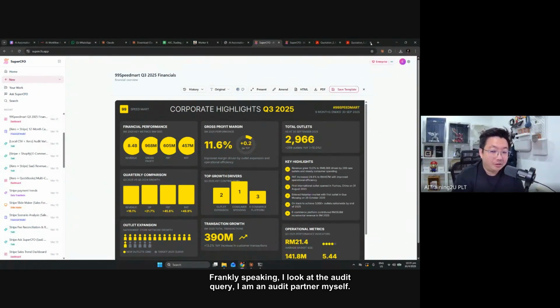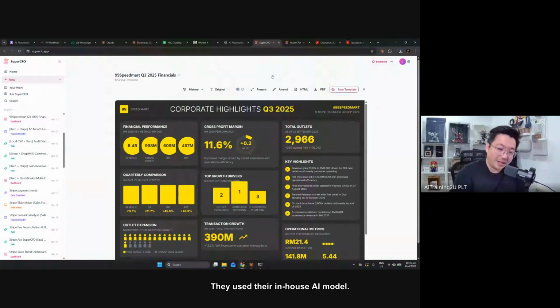Frankly speaking, I look at the audit query. I am an audit partner myself. The query quality is better than a second-year full-time staff. Means it's at A2 or S1 level. And in terms of the analytics, right? I think early this week, I went to Singapore to visit one of my friends. He is an economist in OCBC. They are using a lot of AI, but they are not particularly using Claude. They didn't disclose. They use their in-house AI model.